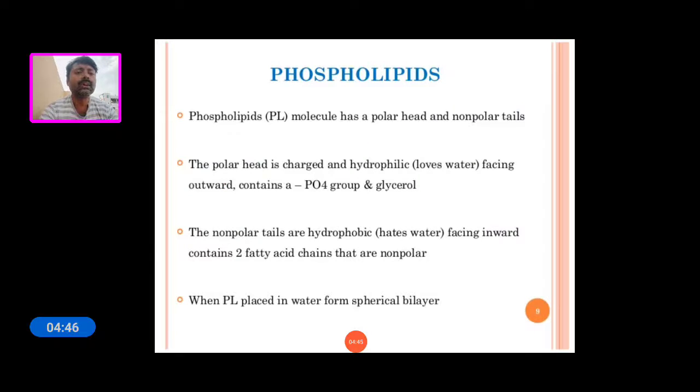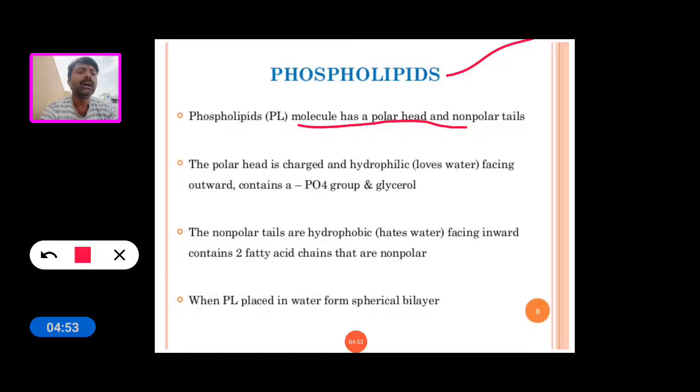And now see the phospholipids. A phospholipid molecule has a polar head and a non-polar tail. The polar head is charged and hydrophilic in nature, which means the head loves water and faces outward. It contains a phosphate group and glycerol.